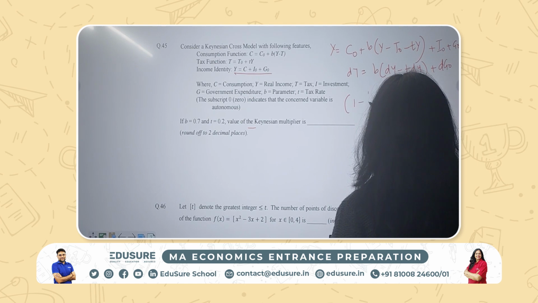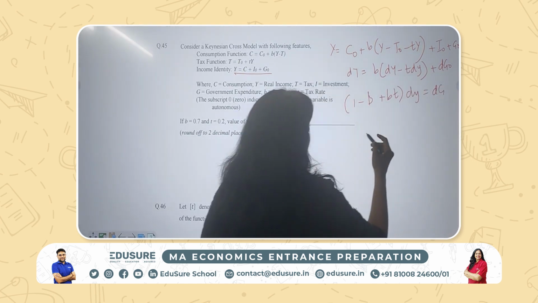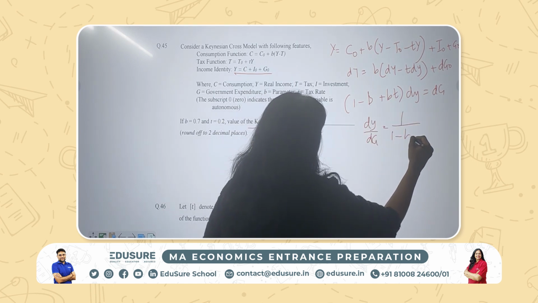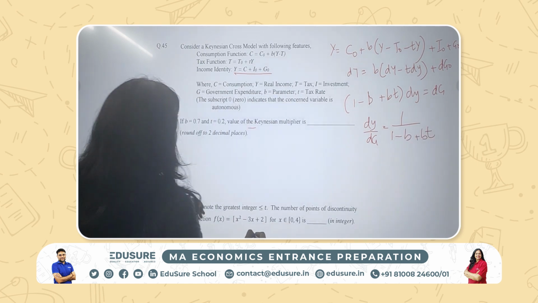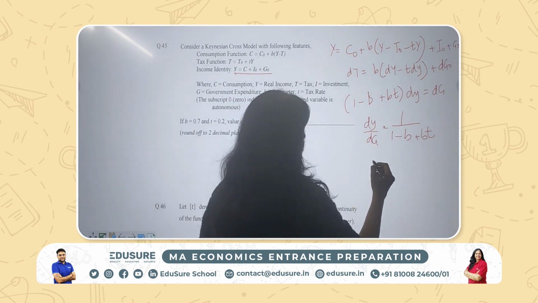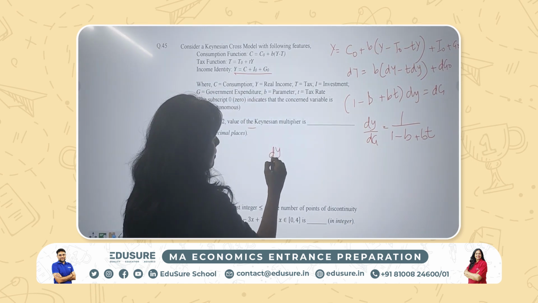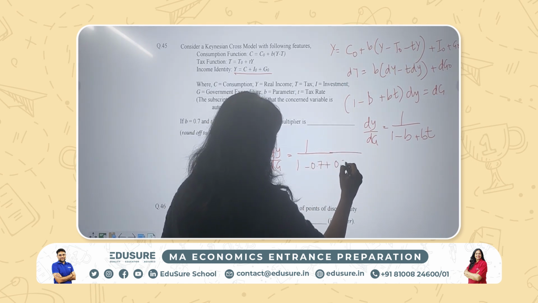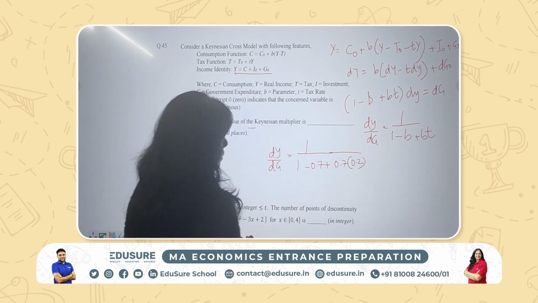So 1 minus B plus bt, dy is equal to dg. So dy by dg will be 1 by 1 minus B plus bt. And now we can put in the values of B being 0.7 and T being 0.2. So dy by dg will be equal to 1 by 1 minus 0.7 plus 0.7 into 0.2. Okay, so we can solve this.